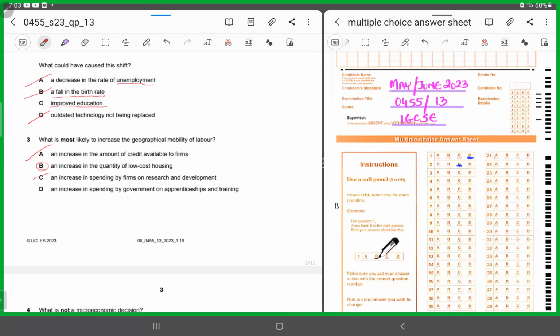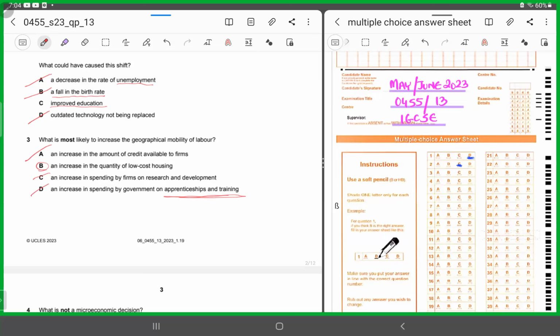D says an increase in spending by government on apprenticeships and training. Yes, it has to do with the mobility of labor, but it has to do with the occupational mobility of labor. You are making your labor more skilled. You are giving more training to your labor. So it has nothing to do with the geographical mobility of labor. So it has to be B.